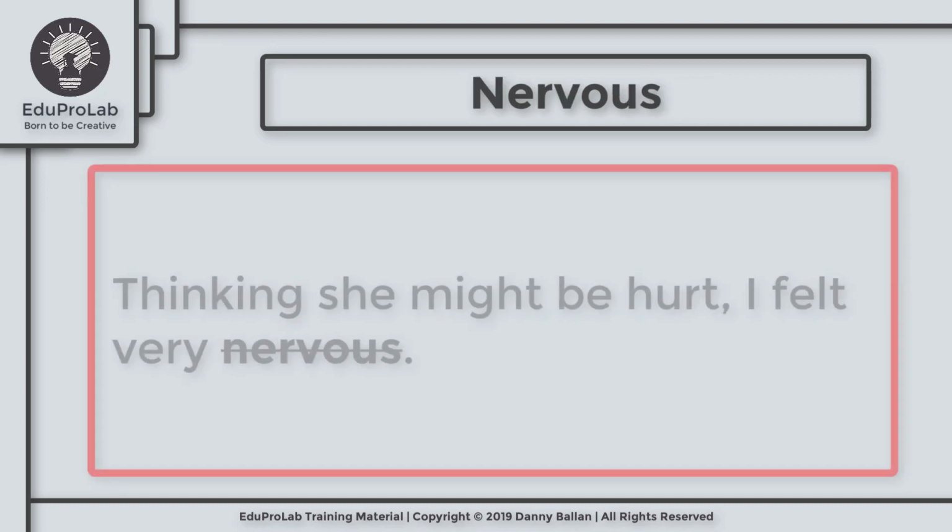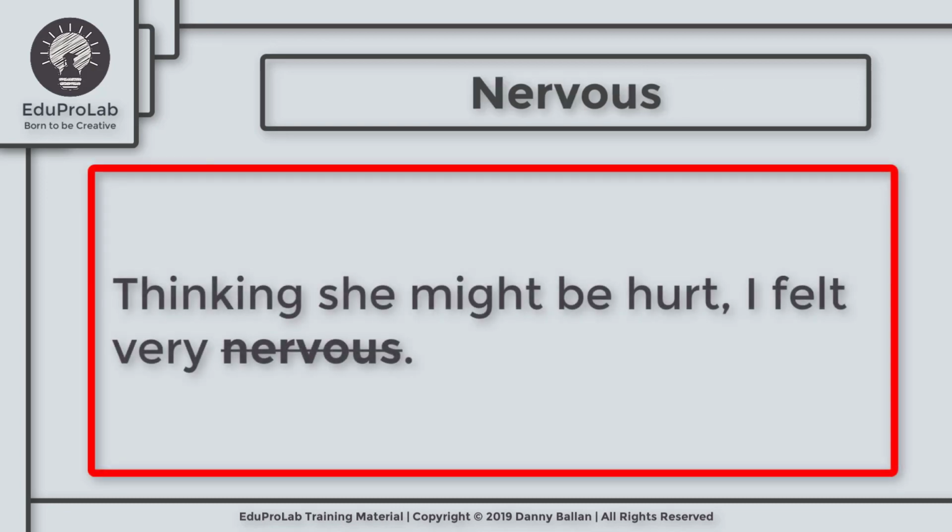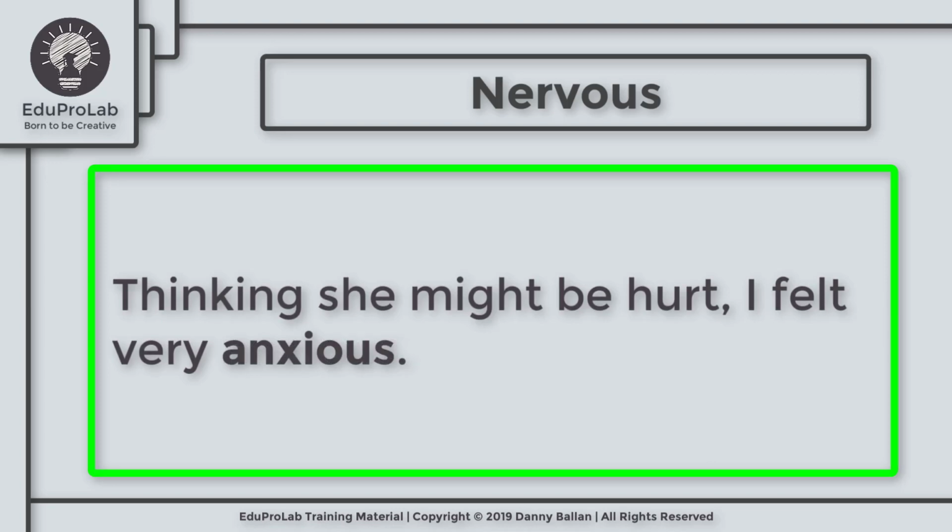Now let's move to the next keyword, nervous. Let's take a look at this example. Thinking she might be hurt, I felt very nervous. The word nervous here is not exactly the word that we need. Nervous means worried and unable to relax, especially because you lack confidence. But there's no lack of confidence in this sentence. In this sentence, I want to say very worried about something which may happen or may have happened, and this word is anxious. This word is not nervous. So we should say here, thinking she might be hurt, I felt very anxious.